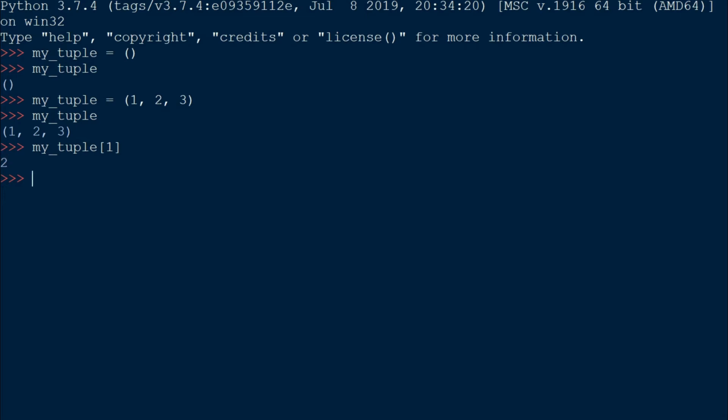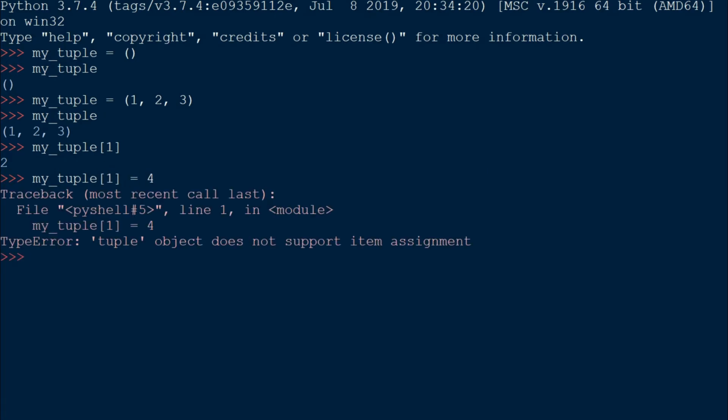But I cannot change the values. Let's say I want to change 2 over here and replace it with 4. If it was a list, I could simply do that: myTuple at 1 equals to 4 and press enter. But since it is a tuple, it cannot change the values. As you can see, we have an error, type error, tuple does not support item assignment.